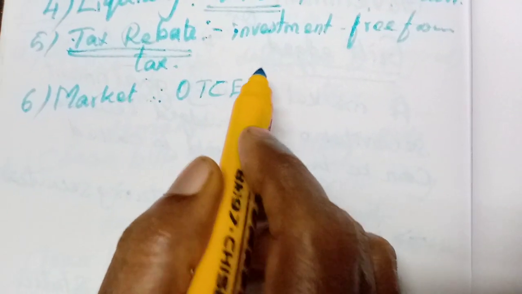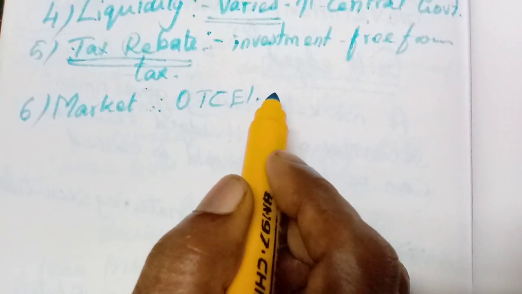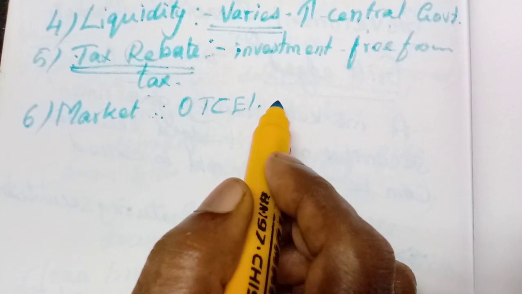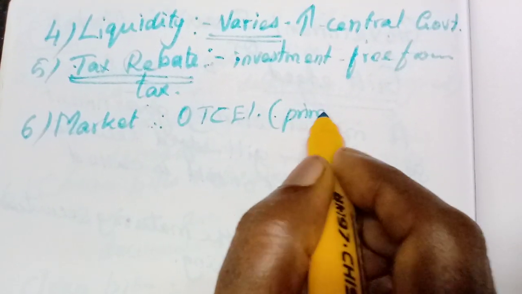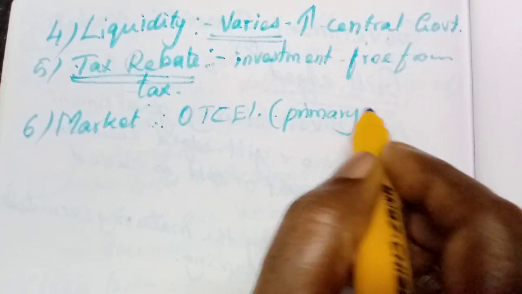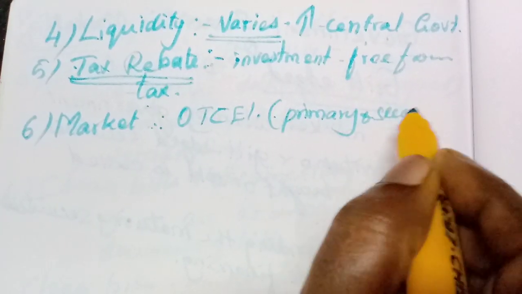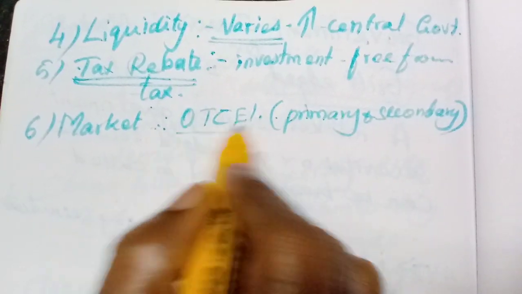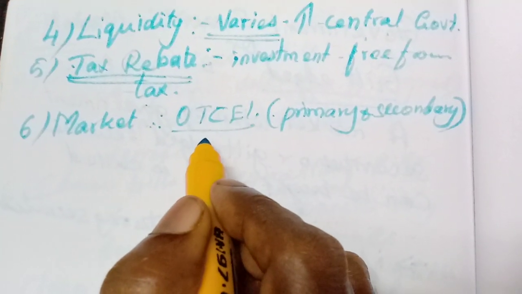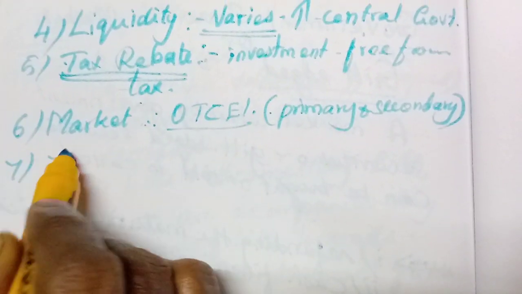Maybe that is through online. But it has two markets, primary market and secondary market. Usually this trade is done through OTCEI.